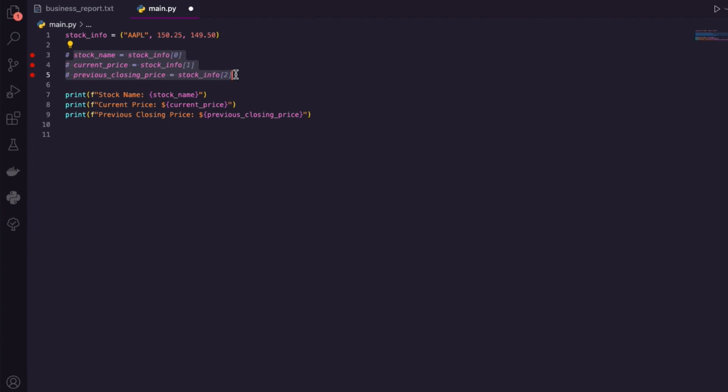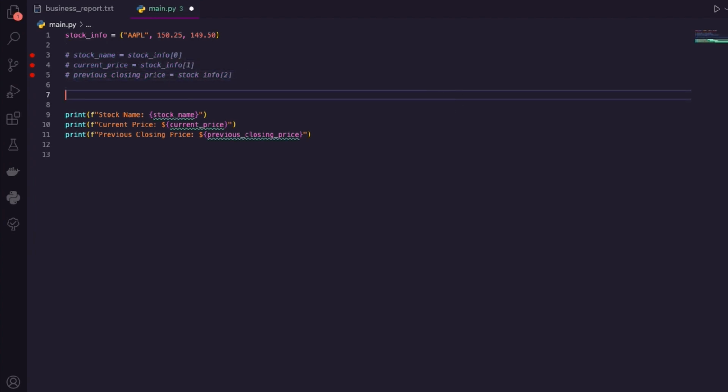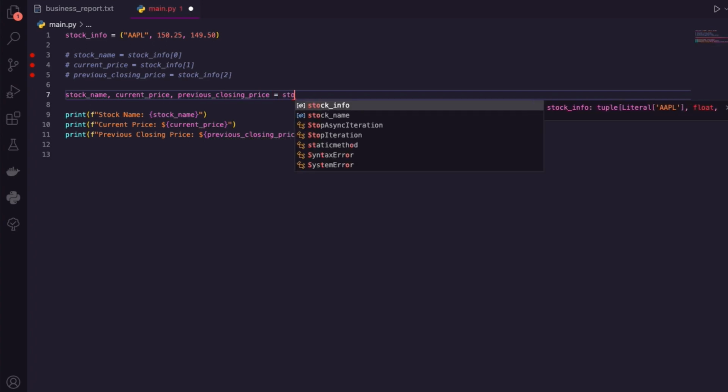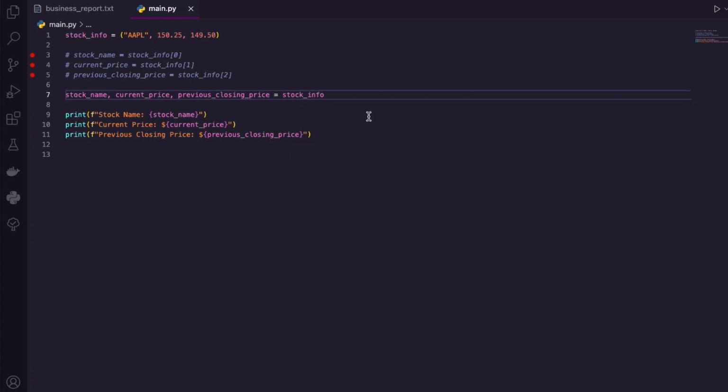It's not optimizing your code efficiently. Let's unpack those. I can turn off these lines. They're not really needed. I can come down here. Now I have 3 elements in my tuple, so I need to create 3 variables. I can say stock name, just like before, current price, and lastly, previous closing price. I have 3 variables. Now they need a value. This value must match the elements in my tuple, so stock info, right?